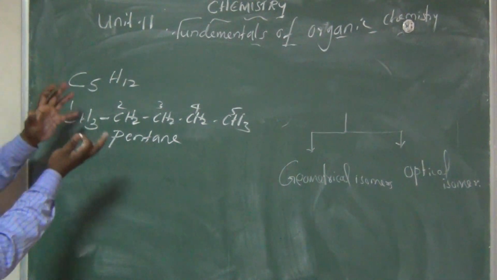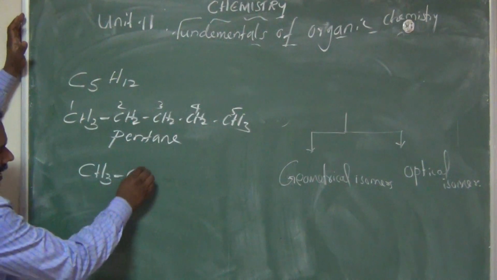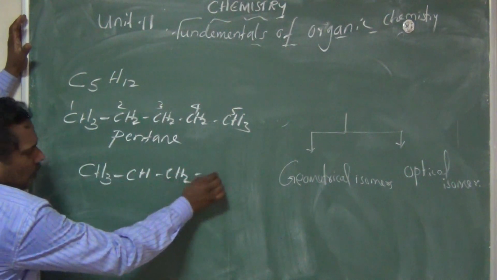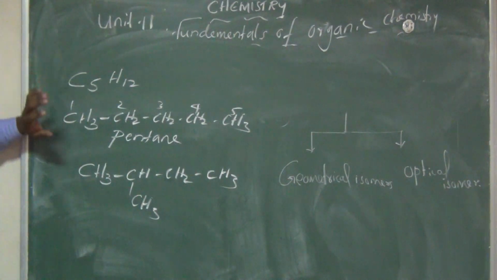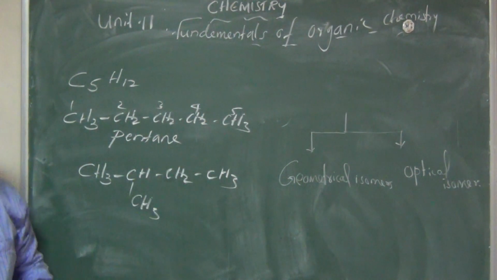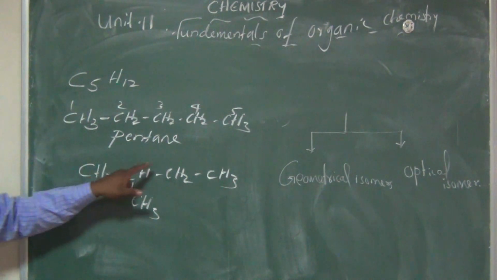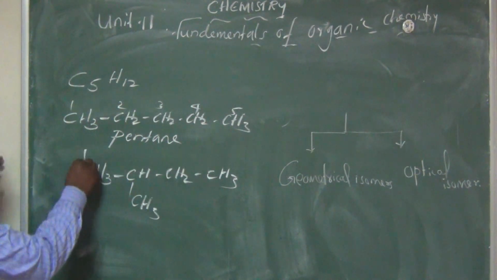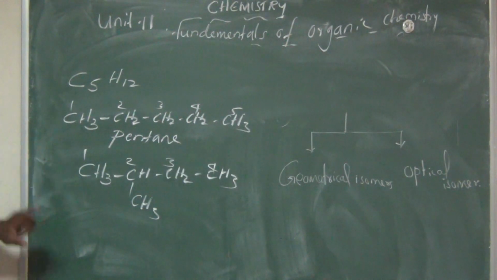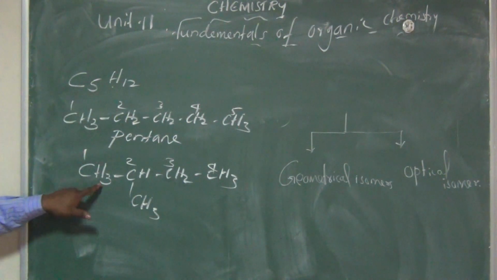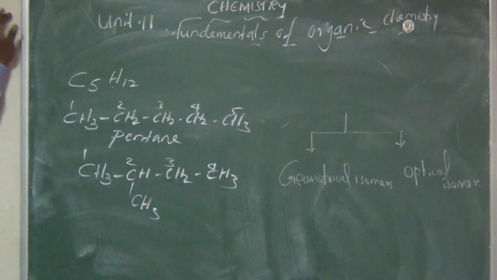Now, with some change, what is that change? CH3, CH, CH2, CH3, CH3. This is another compound having the same molecular formula. Carbons: 5, that is 1, 2, 3, 4, and 5. And how many hydrogens? 12 hydrogens: 3 plus 4, 6, 9 and 12.